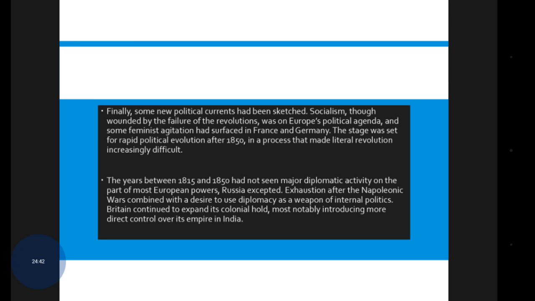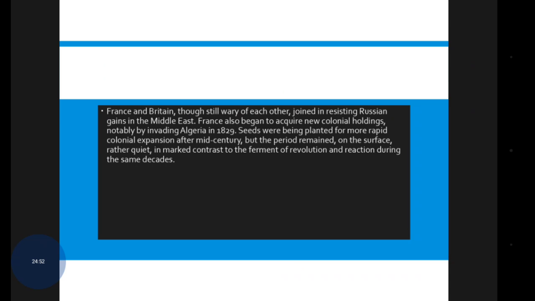Britain continued to expand its colonial hold, most notably introducing more direct control over its empire in India. France and Britain, though still wary of each other, joined in resisting Russian gains in the Middle East. France also began to acquire new colonial holdings, notably by invading Algeria in 1829.